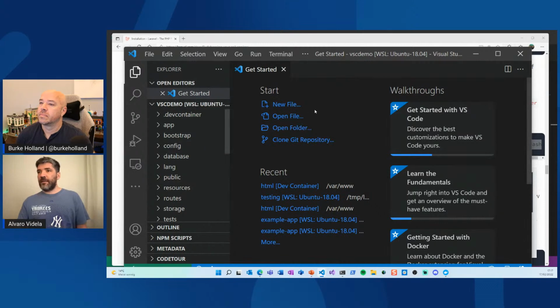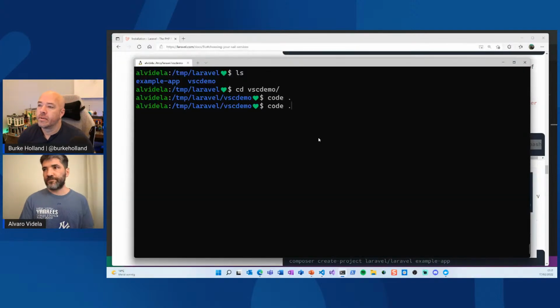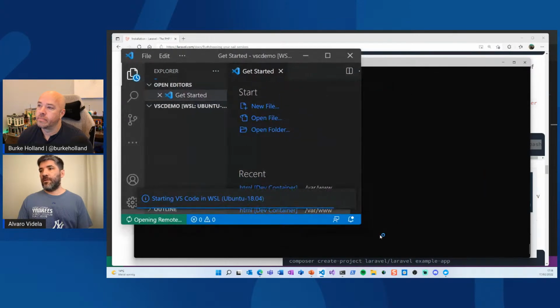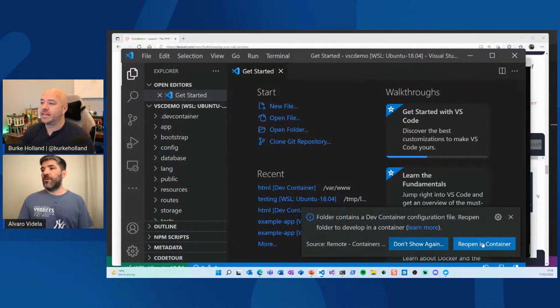So I think here there is something, I should have had a prompt. I think because I took time accepting, VS Code is not prompting me to open the folder in another container. Let me try again quickly. Yeah, there it is.